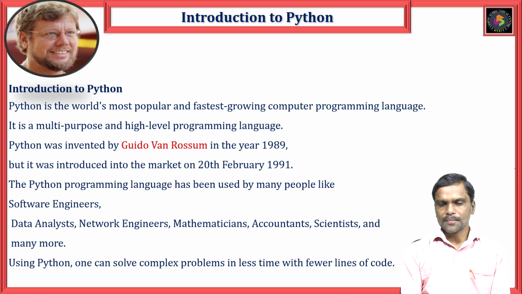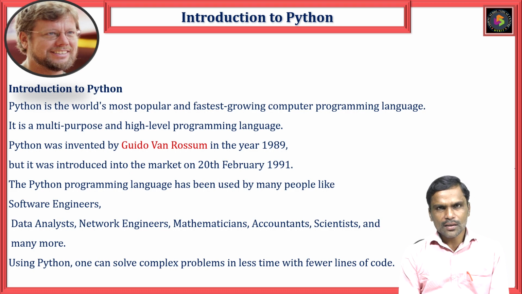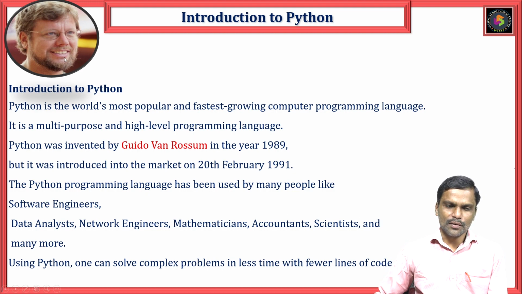Introduction to Python. You can see here the photo of the fellow who invented Python in 1989. His name is Guido van Rossum. He invented Python in 1989 and released it on 20th February 1991.